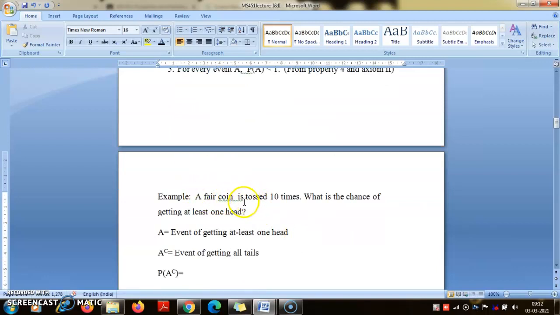So A complement contains 1 case, divided by the total number of cases, 2 to the power 10. So it's done. Probability of A is 1 minus 1 over 2 to the power 10. That's how you get it.